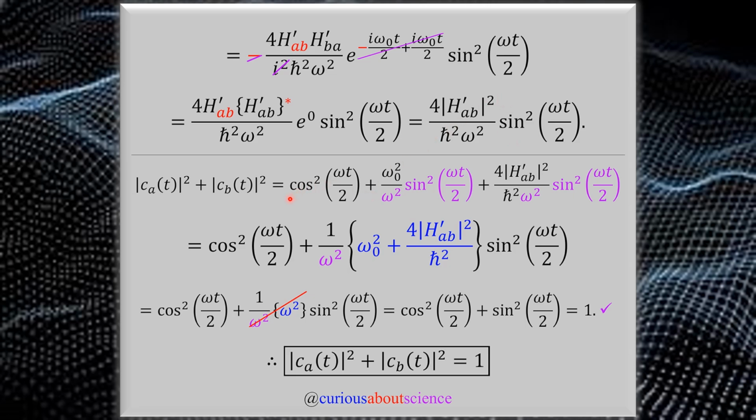Noticing here that I have cosine squared added with our omega squared sine squareds, and then I have all of these coefficients from CB and sine squared. Notice that in purple I have some nice factoring that can be done. So I take the omega out, I take the sine out, and I'm left with omega naught here, and I'm left with 4 h bar or h prime AB squared over h bar squared.